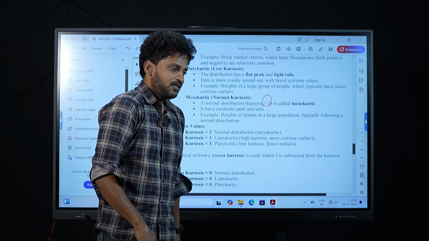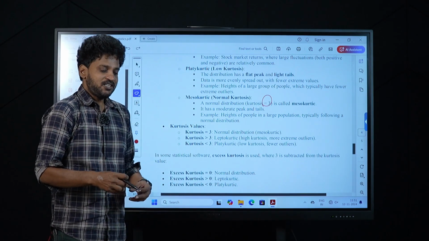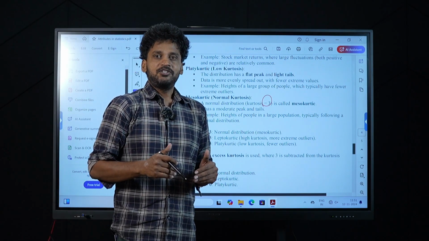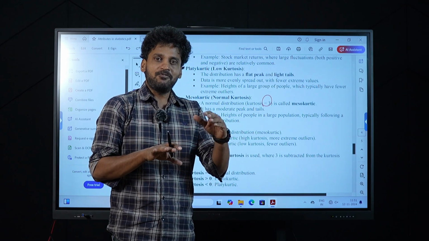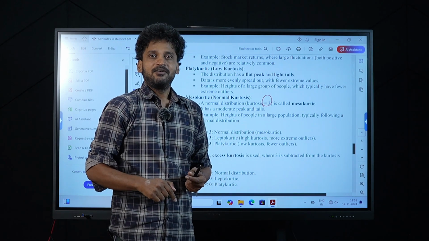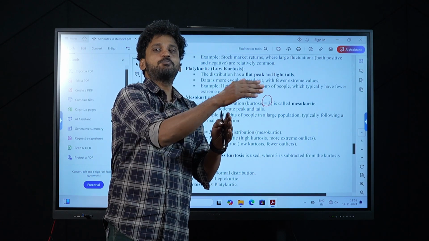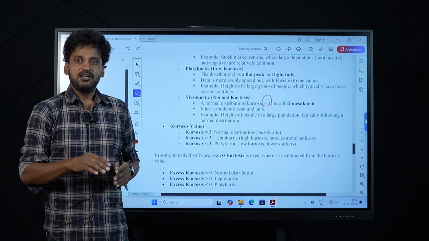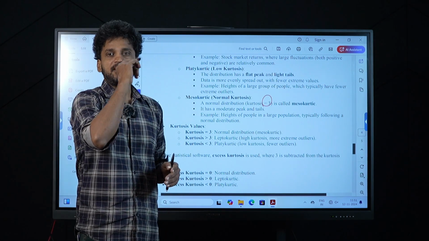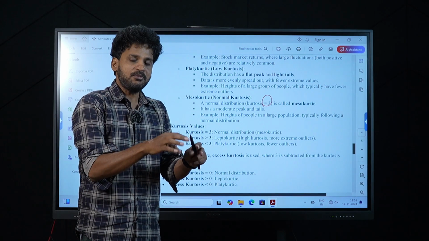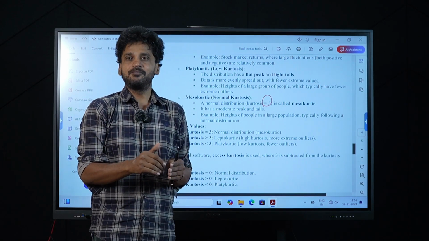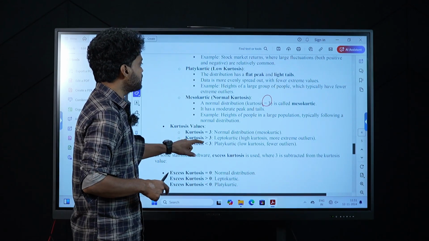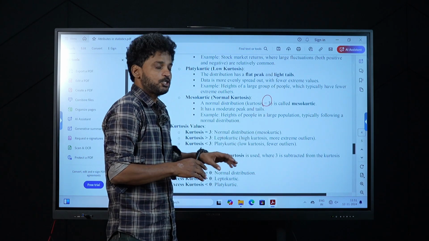In Africa, you do see these kinds of people. In some tribal colonies, most of the people are around 5.2, but some people will be 6 to 6.2. There are some tribes in which the normal heights are around 5.2 to 5.3, but in the same tribe, some of the people will be 6 feet tall. Those will fall under mesokurtic. The mesokurtic value is equal to 3. Actually, it is measured by 3.